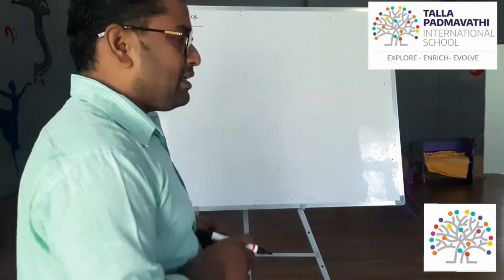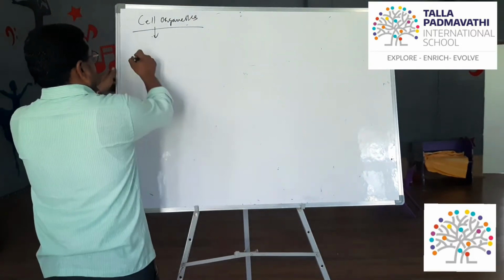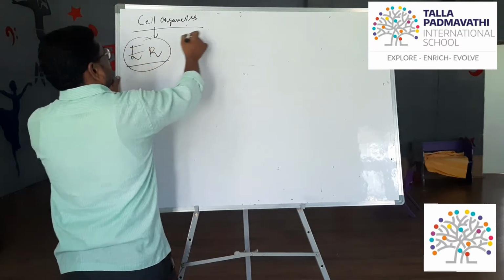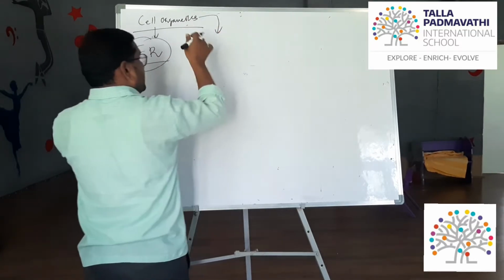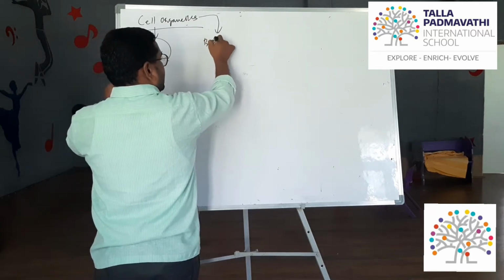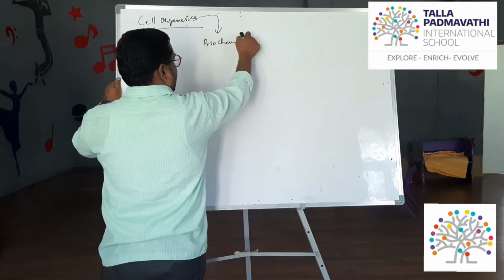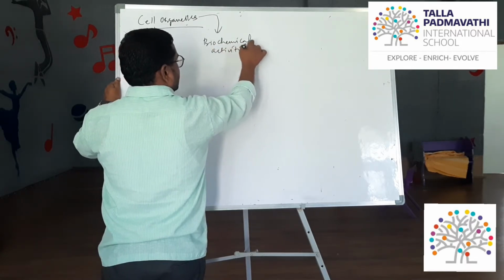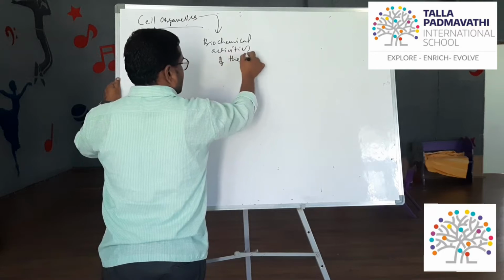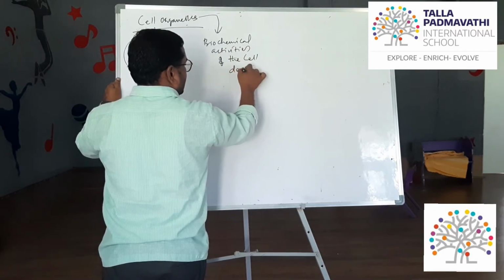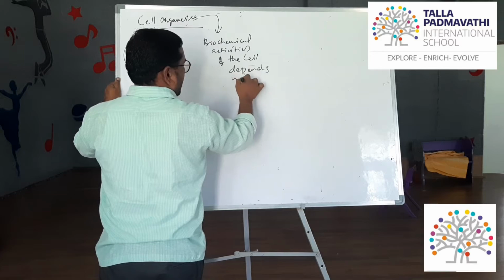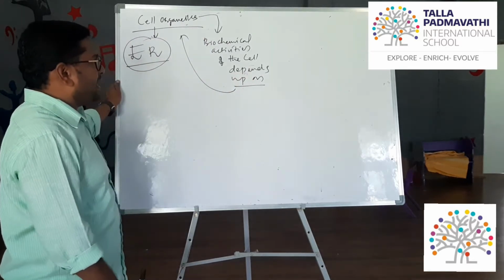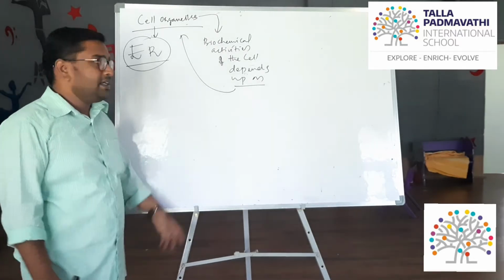The very first cell organelle is the endoplasmic reticulum, ER. Before understanding this, note that the major biochemical activities of the cell depend upon the cell organelles.